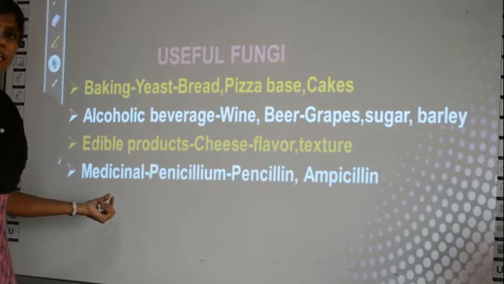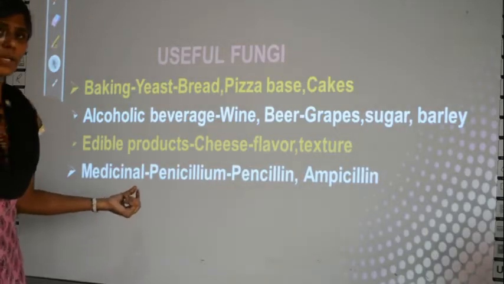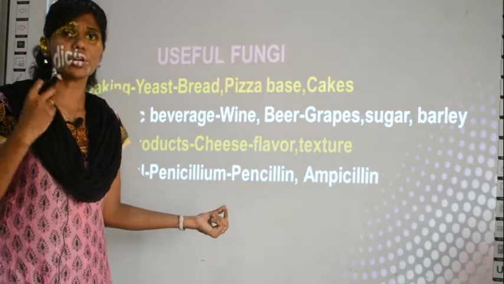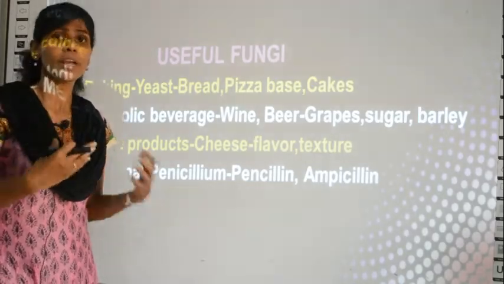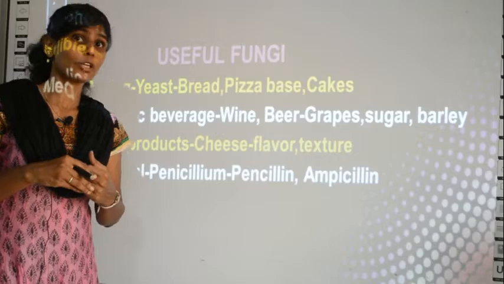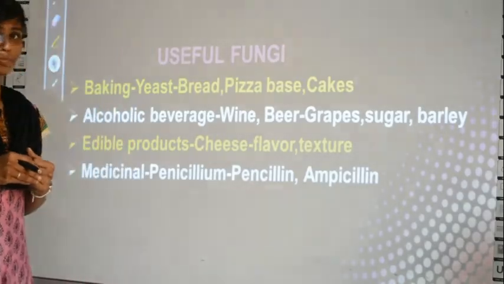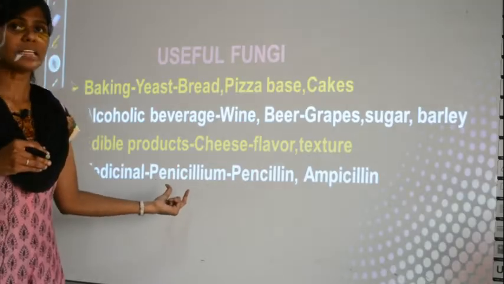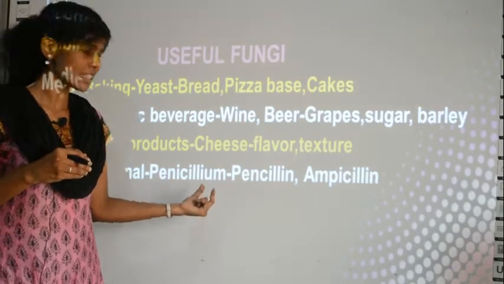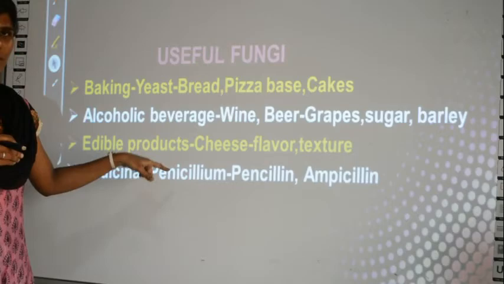And then the medicinal use of fungi is they produce antibiotics. When you are sick for a longer duration, you take antibiotics, right? Those antibiotics are produced by certain fungi. Which fungi? A fungi called penicillium. The name of the fungi is penicillium, with an i here.